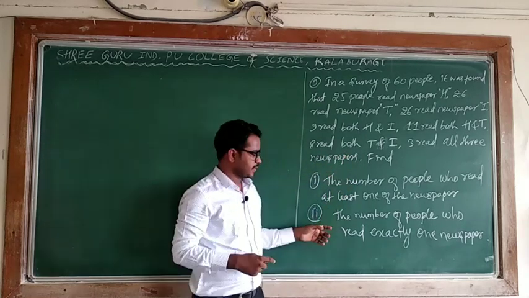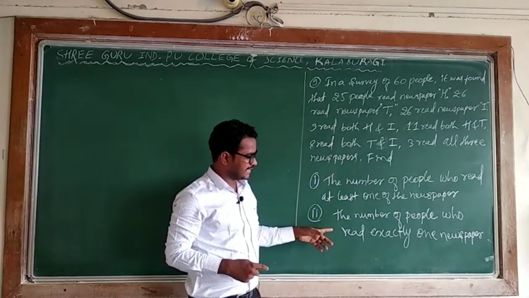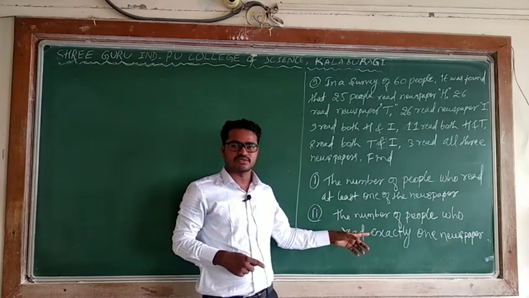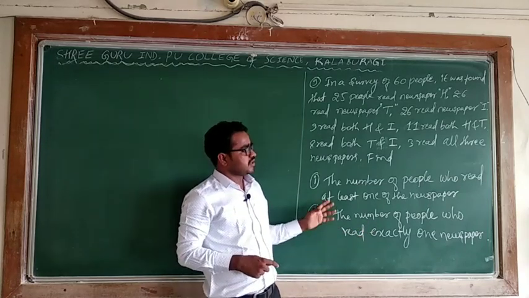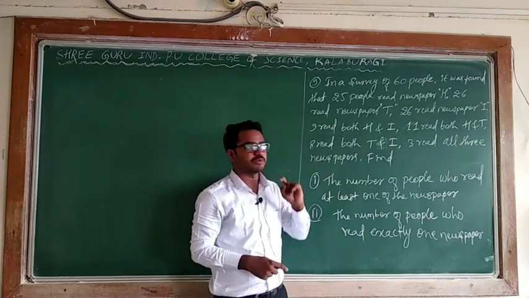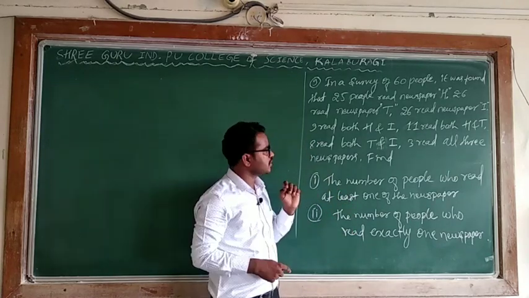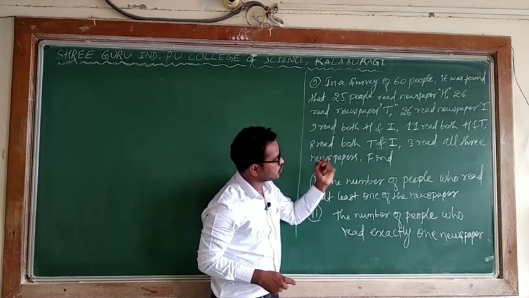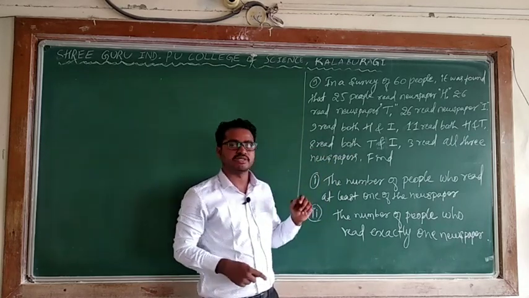Means I can say the number of people who read exactly one of the newspapers. So instead of this, the number of people who read exactly H paper, Hindu paper, or if he is asking only I paper or only T paper, that is different.